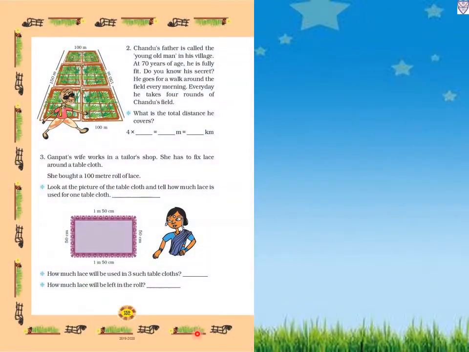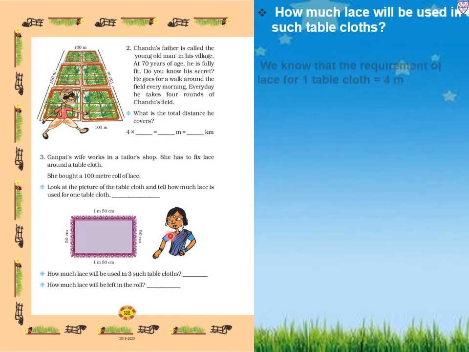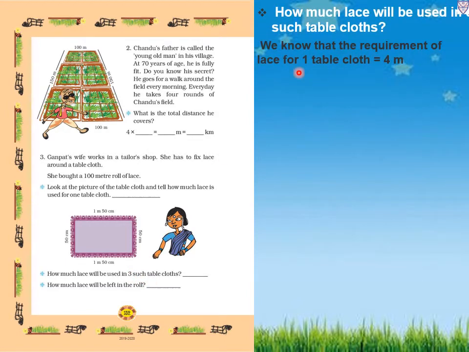Now same page, how much lace will be used in 3 such tablecloths? For one tablecloth we have found it, now we have to find out for 3 such tablecloths. We know that the requirement of lace for one tablecloth is 4 meters. So the requirement of lace for 3 tablecloths is 4 multiplied by 3, which is 12 meters. How much is required? 12 meters.